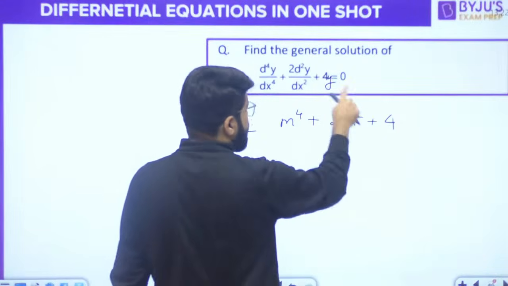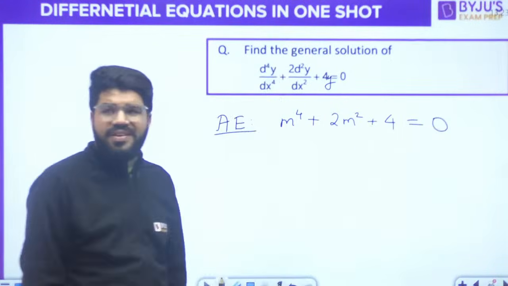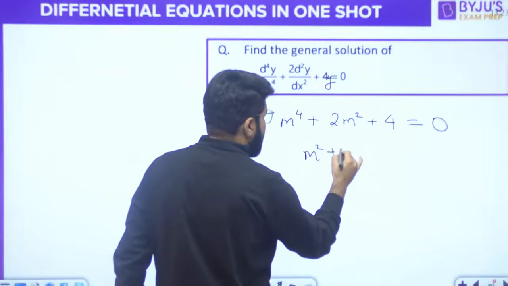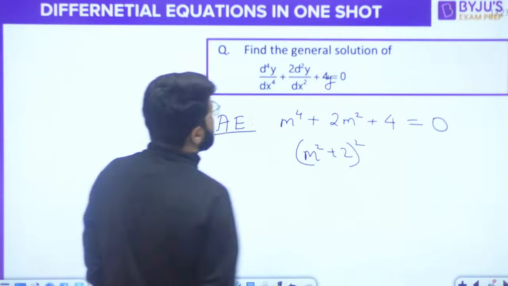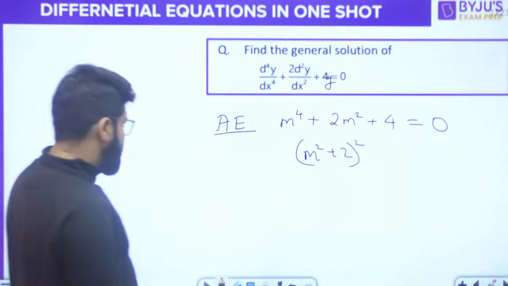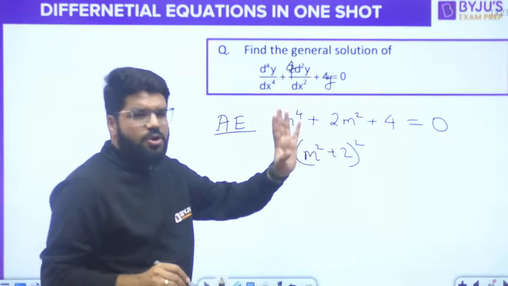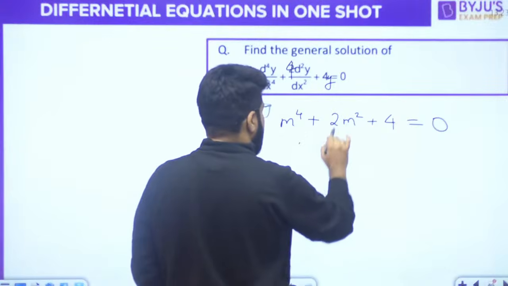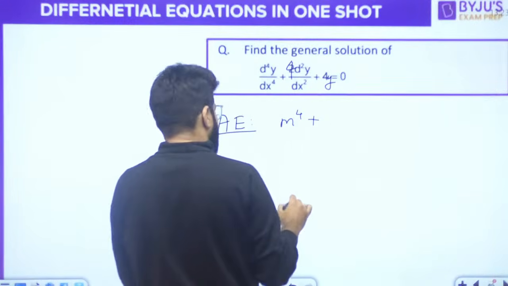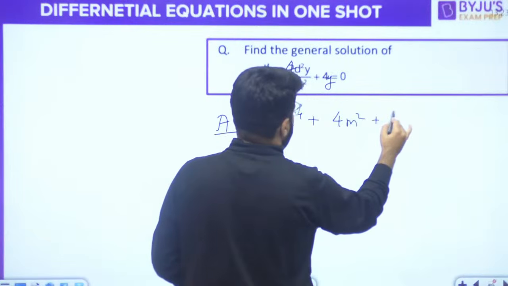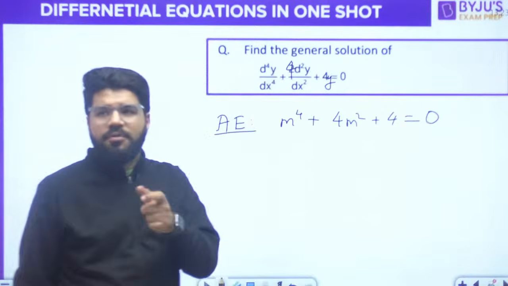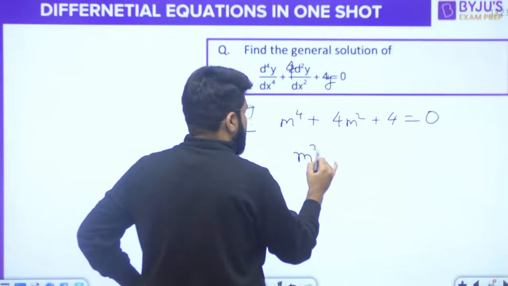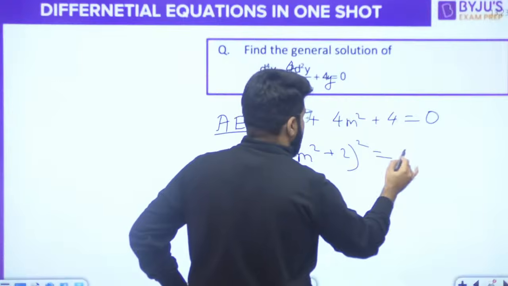So m power 4 plus 2m square plus 4 will be 0. Now, if you observe, this is like m square plus 2. There has to be a correction in the question. Let's make it 4. This is also a valid question, but of the type of case I want to discuss, according to that we make it 4. So let's do a small correction: it is m power 4 plus 4m square plus 4 equal to 0. The type of case which I wanted to discuss here, so that all cases of CF are covered, becomes again the identity m square plus 2 whole square equal to 0.